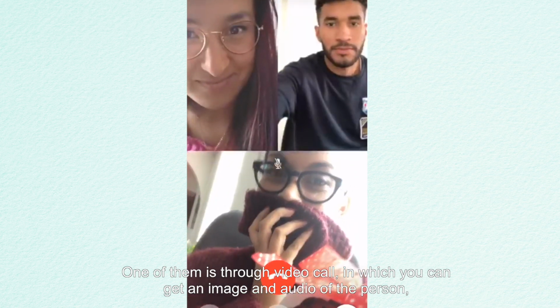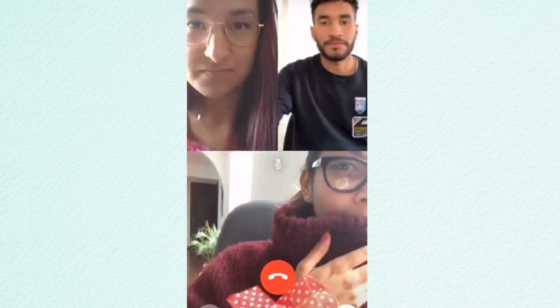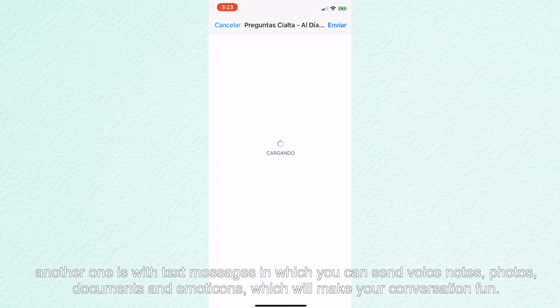One of them is through video call, in which you can get an image and audio of the person. Another one is with text messages, in which you can send voice notes, photos, documents and emoticons, which will make your conversation fun.